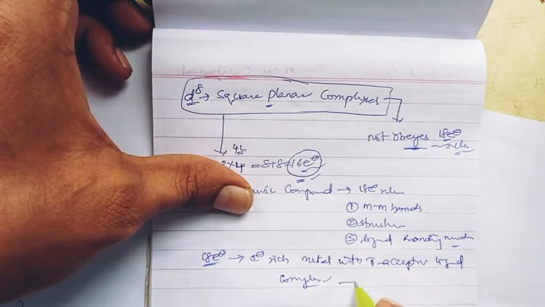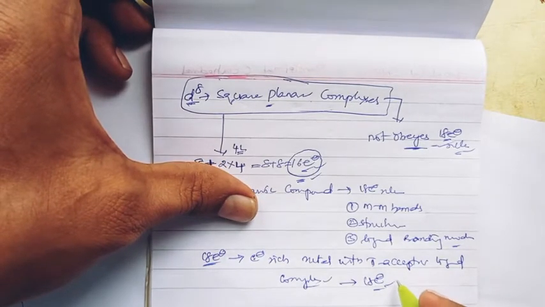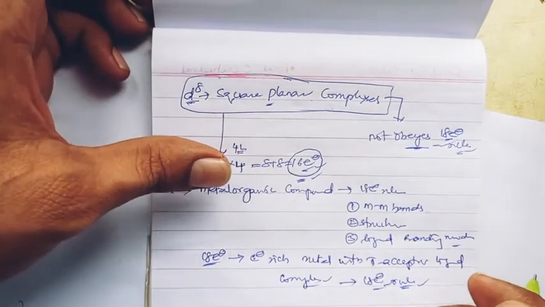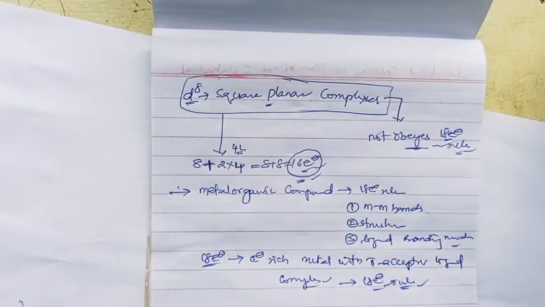Such complexes are highly 18 electron rule obeyed complexes, right? The 18 electron rule will mostly suit where the metal is electron rich, having more electron density in d valency, and the ligand in the complex is a pi acceptor, right?